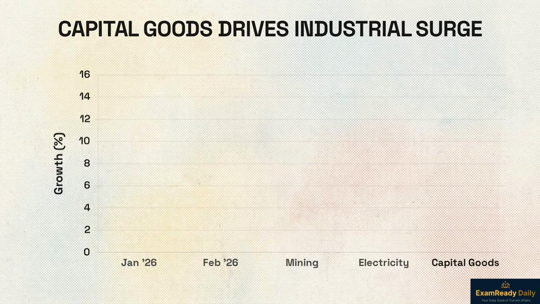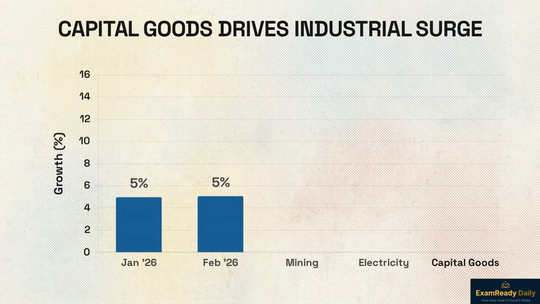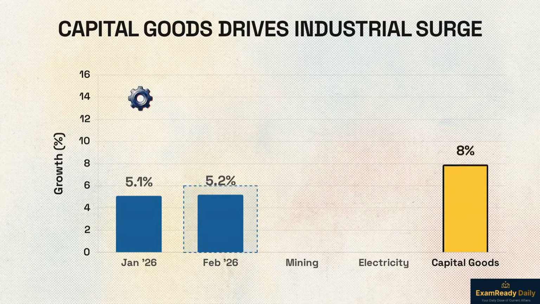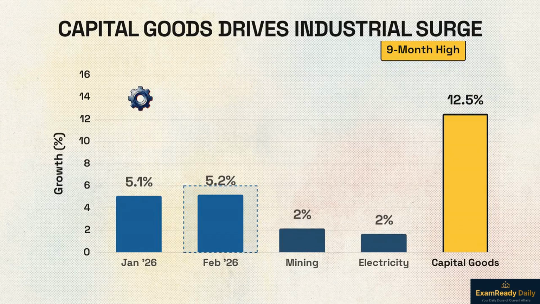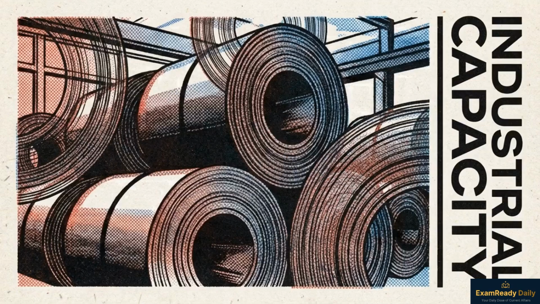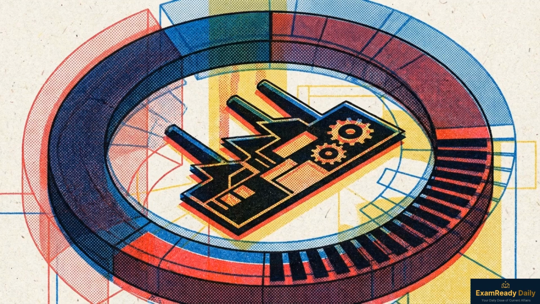This chart tracks the February 2026 Index of Industrial Production, showing a marginal uptick from 5.1% to 5.2%. However, the capital goods sector recorded a massive 12.5% surge, a 9-month high, while sectors like electricity slowed. This spike indicates that companies are buying the heavy machinery and industrial components needed to expand. This demand is the primary driver of the broader manufacturing sector, representing 78% of total IIP.